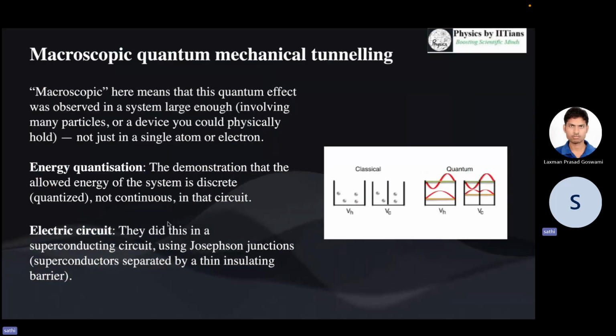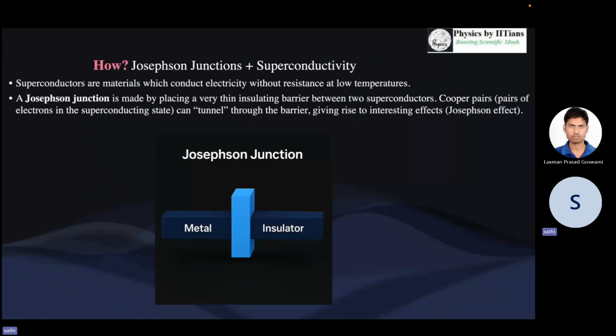The electric circuit, in daily life, is a macroscopic phenomenon, and this macroscopic circuit can show energy quantization, which is a quantum mechanical concept. So how is this possible? It is possible by the Josephson junction plus the superconductivity concept.